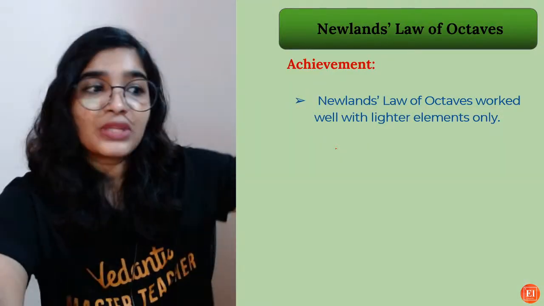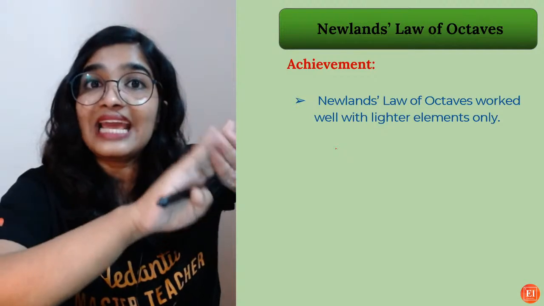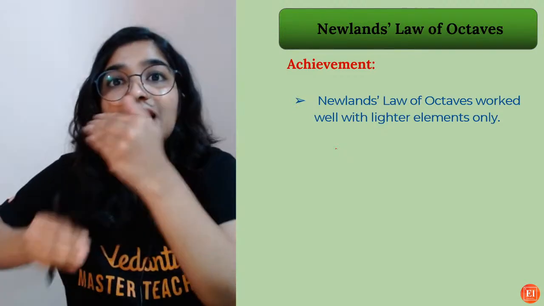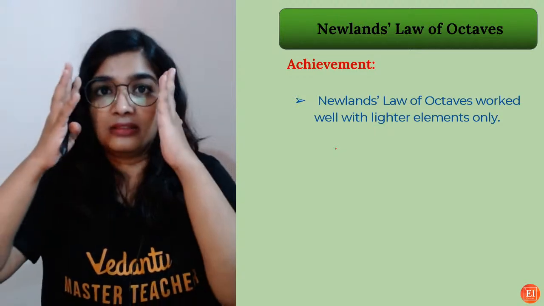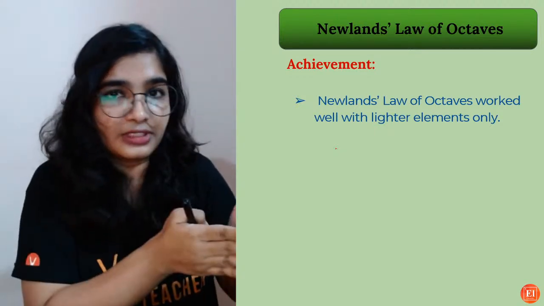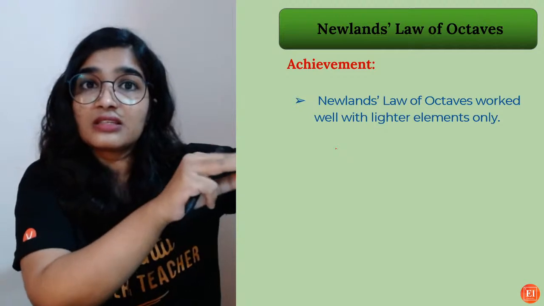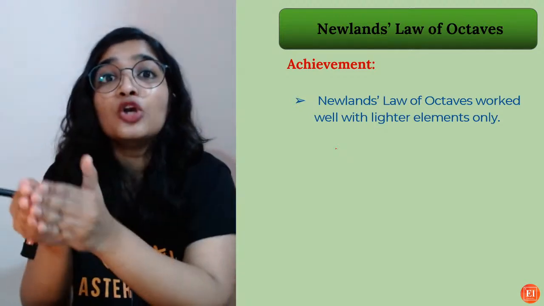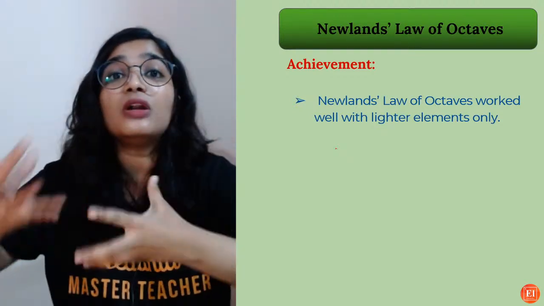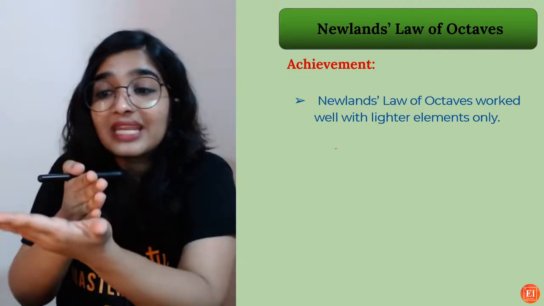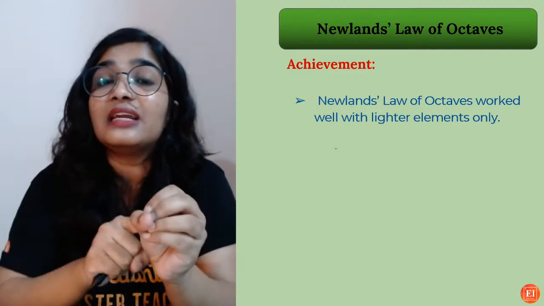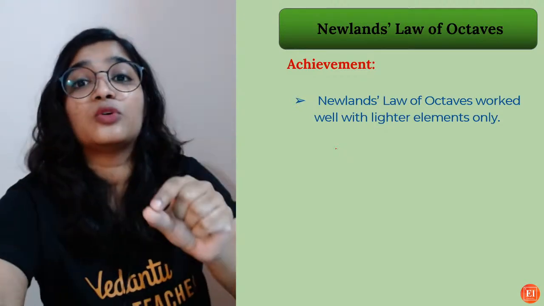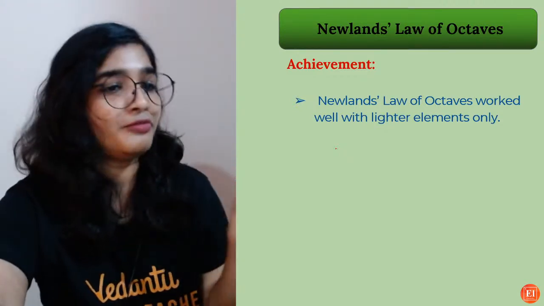Okay. But now, see, from triads, that is 3 elements, to 8 elements, it is kind of an improvement. So gradually they are realizing. You got the difference. First, only triads, a set of 3 elements. Now he observed the periodicity in the properties. When you arrange the elements in increasing order, the properties are repeating at regular intervals. That was shown by Newlands' law of octaves.